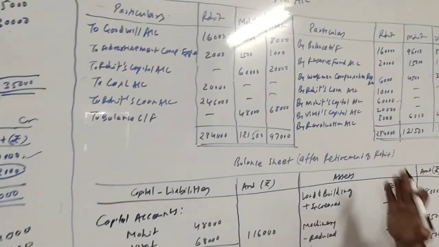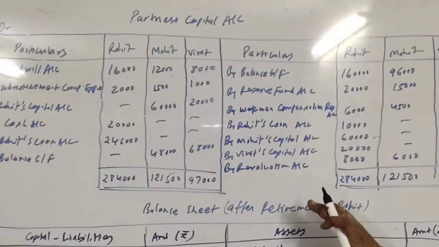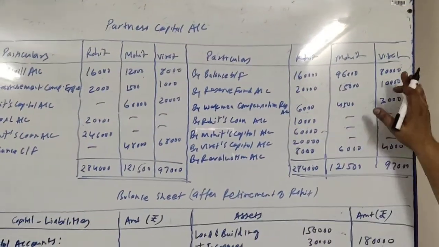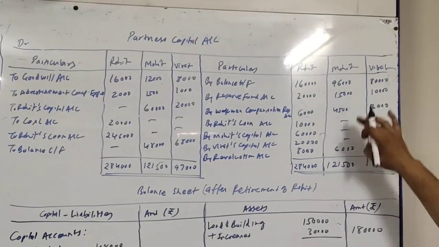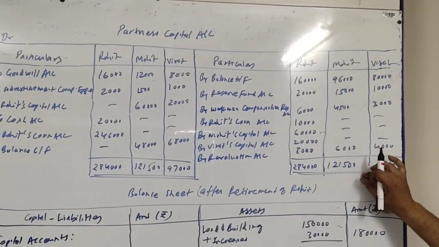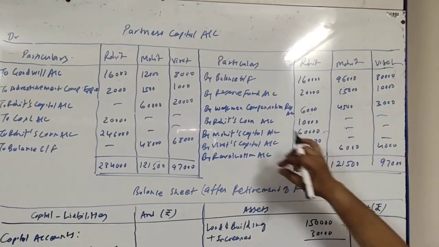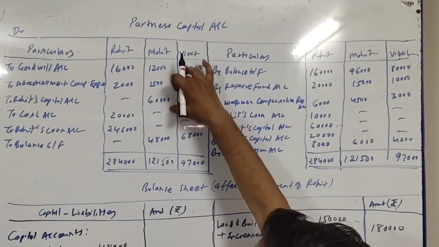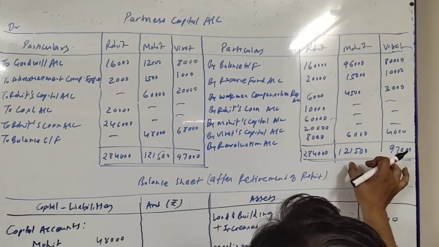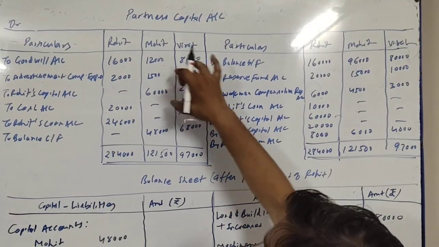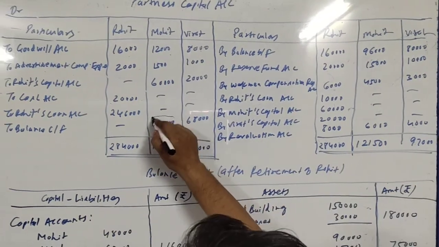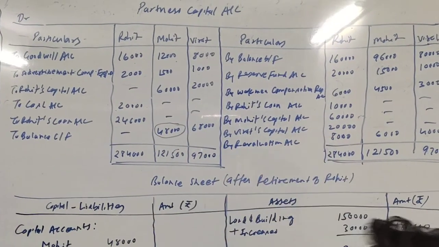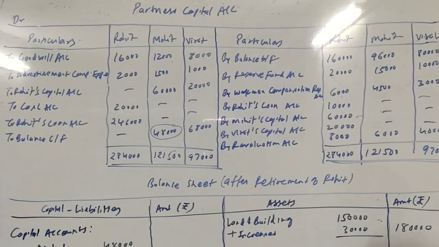Now what we have to do? We have to close the partners' capital account. Rohit, we have already finished with credit side. In the column of Mohit, there is a total of 1,21,500 and debit side total is 73,500. When we deduct 73,500 from 1,21,500, we will get 48,000. So 48,000 is the balance of Mohit's capital.